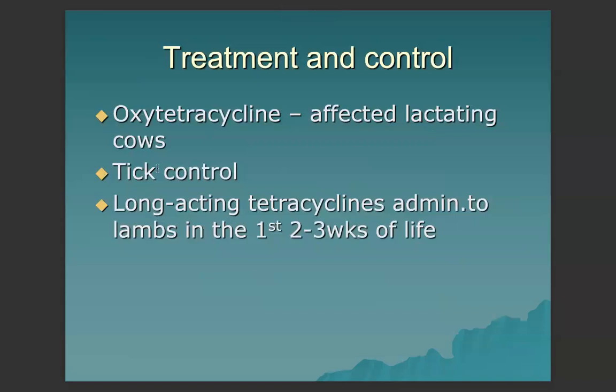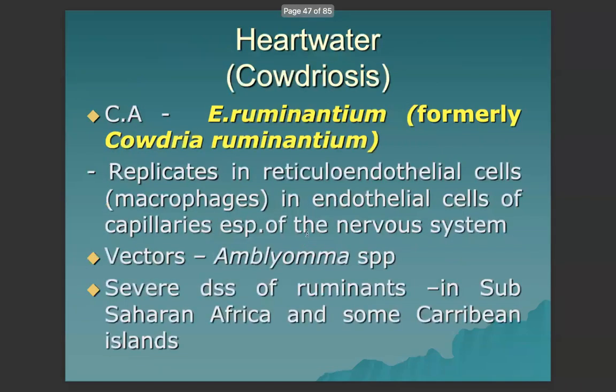For treatment and control, oxytetracycline is effective given to affected lactating cows. Control measures are control of ticks, and we can give long-acting tetracyclines to lambs in the first 2 to 3 weeks of life as prophylactic treatment.